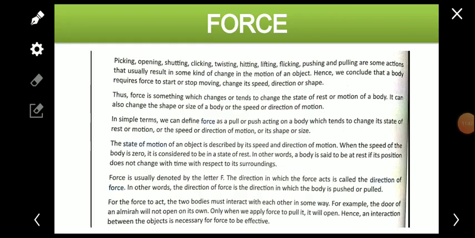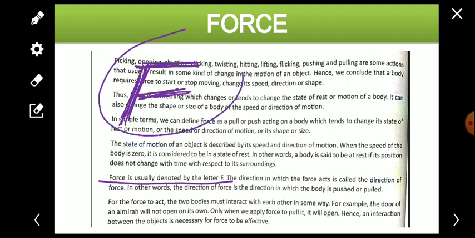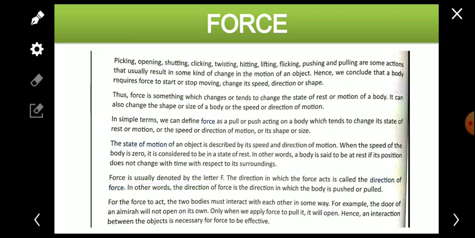Now we can say that force is usually denoted by the letter F. This is the letter F, and force is denoted by the capital letter F.